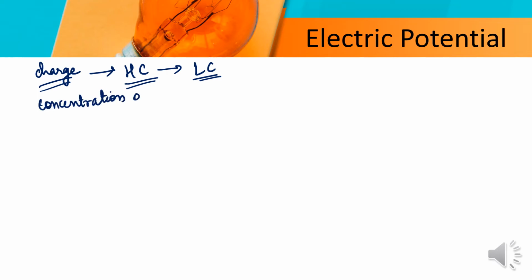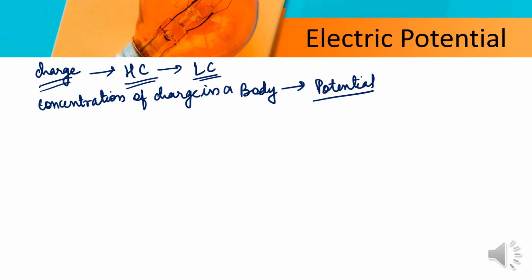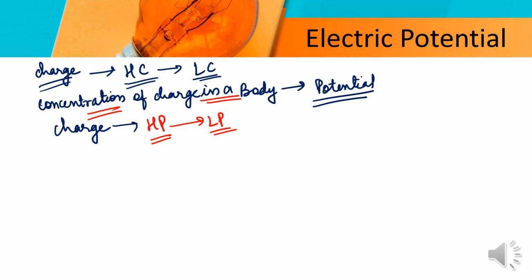The concentration of charge in a body is known as potential. So you can change the term concentration to potential: the charge will move from higher potential to an area of lower potential. As we know, the concentration of charge is what we named the potential. So the charge will move from higher potential to an area of lower potential.